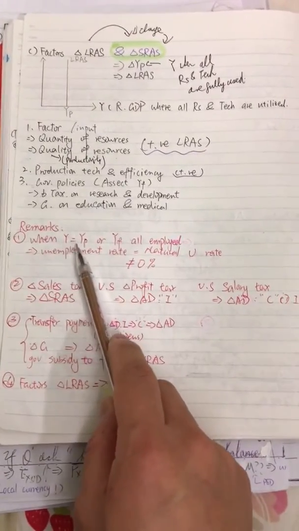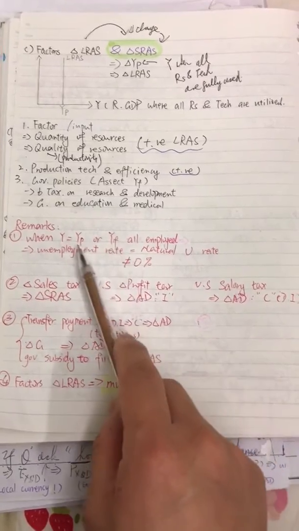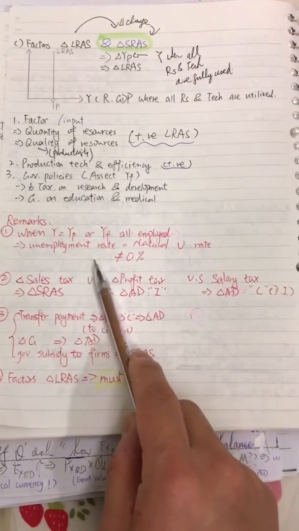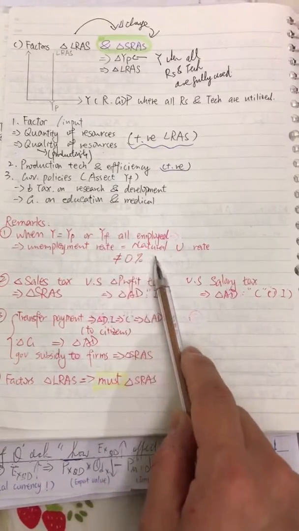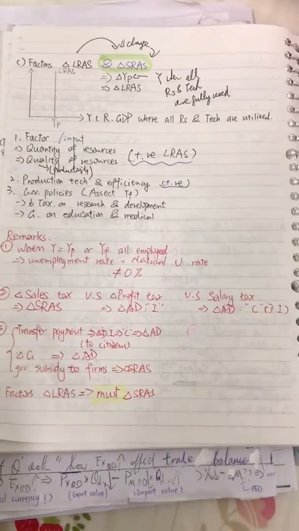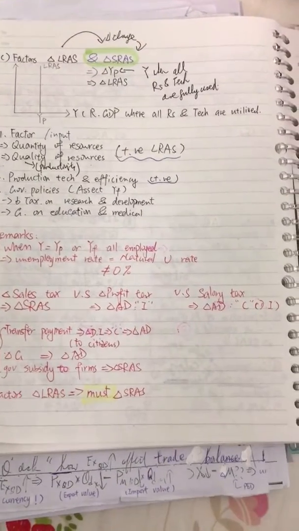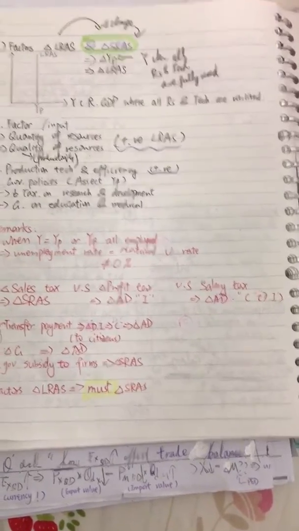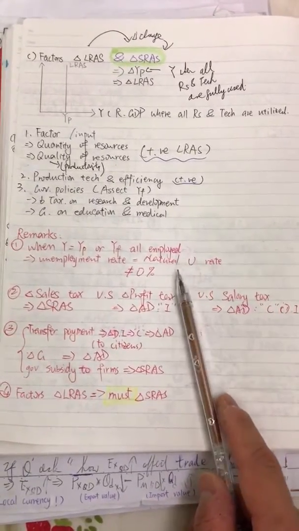Then there are some remarks that I just want to highlight here. When we say that Y equals Y full employment GDP or potential GDP, it does not mean that the unemployment rate is zero, because there is still a natural unemployment rate. Some of the unemployment is done voluntarily by the workers. So in this case, we still have a very small amount of unemployment, which is the voluntary unemployment.